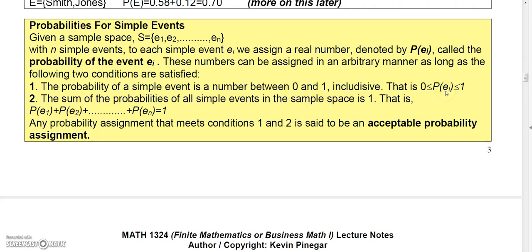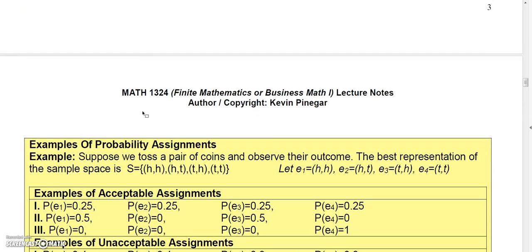So the probability of each simple event must be from 0 to 1. And then finally, the sum of the probabilities of all simple events in the sample space must add up to 1. So in other words, the probabilities of the simple events, when you add them up, must equal 1. And as long as the probability assignment meets these two conditions, it's said to be an acceptable probability assignment.